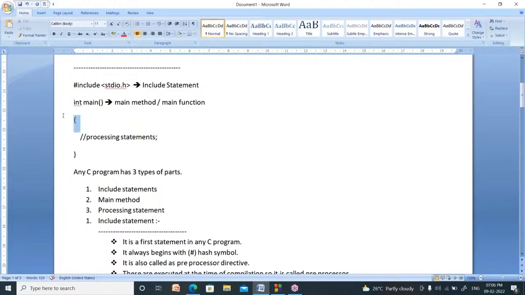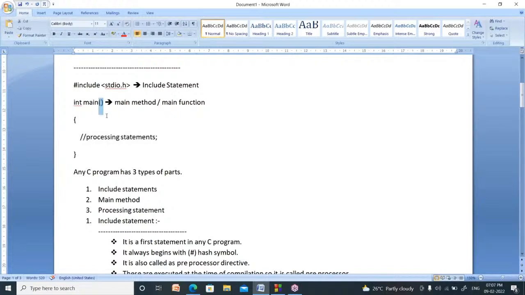In every program you use the open flower bracket. It is called the open delimiter. These two indicate the limits of the main function. The main function begins from here and ends with this. These two are indicating the limits, so they are called limiters. One is for opening, so it is called the open delimiter. The other is for ending, so it is called the closing delimiter.